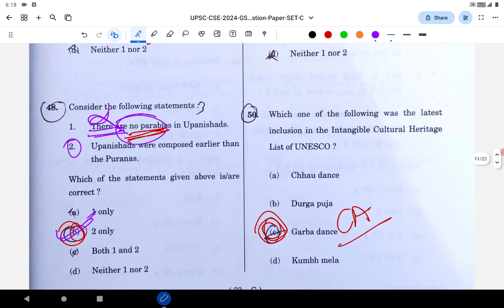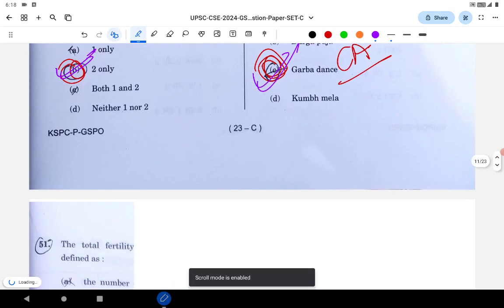Next is related to the latest addition to the Intangible Cultural Heritage of UNESCO, current affairs. The correct answer is Garba. We have completed half of the paper, 50.